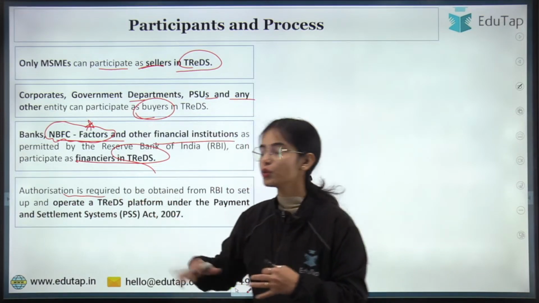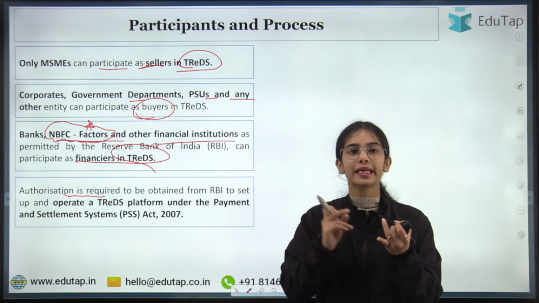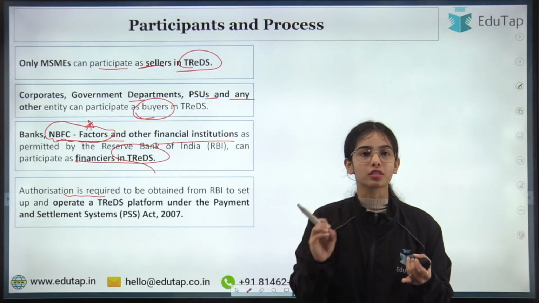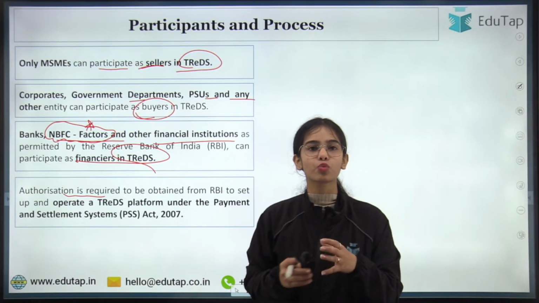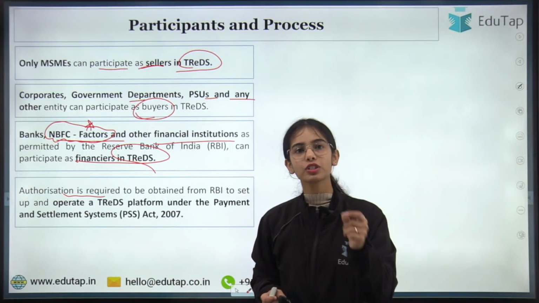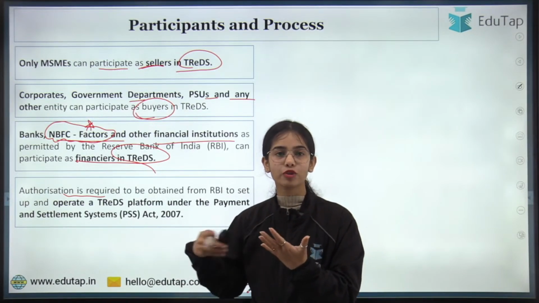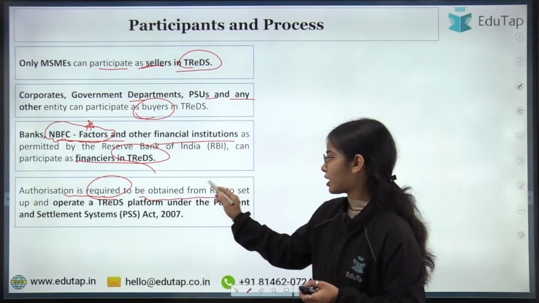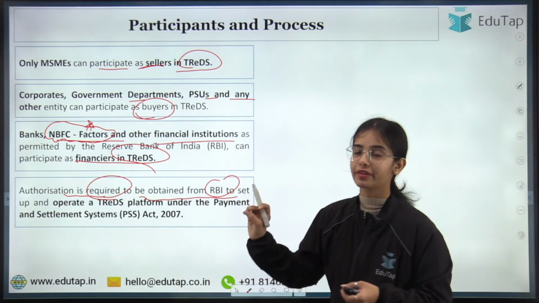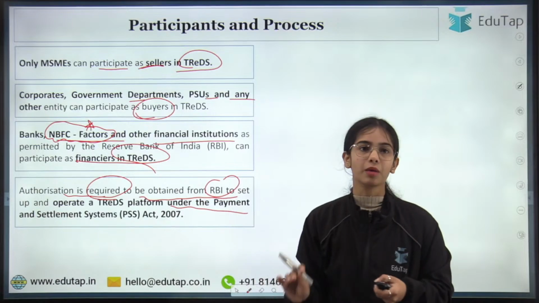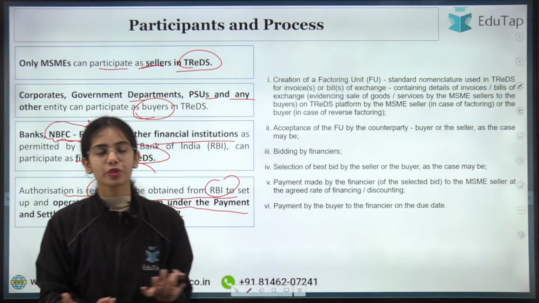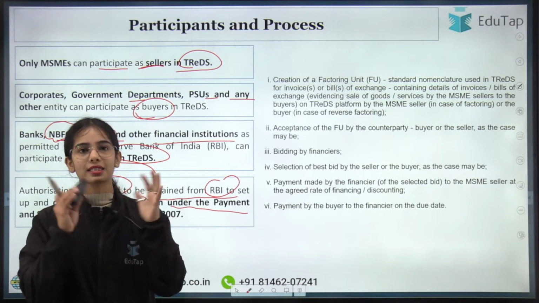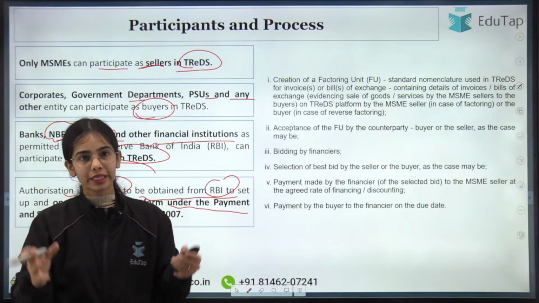Authorization is required. Now, if you want to operate as a TReDS platform, they had to take the permission from the Reserve Bank of India. So any entity which wants to perform as a TReDS platform has to take the permission from the Reserve Bank of India. Okay, so authorization is required to be obtained from RBI to set up and operate a TReDS platform under the Payment and Settlement Systems Act of 2007. So this is the whole process. First of all, the bill invoice is converted into the factoring unit, that is the standard nomenclature for the details on the bill.